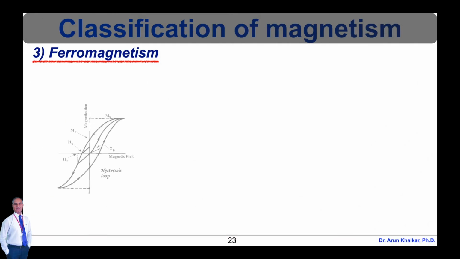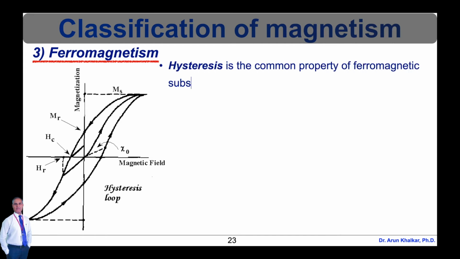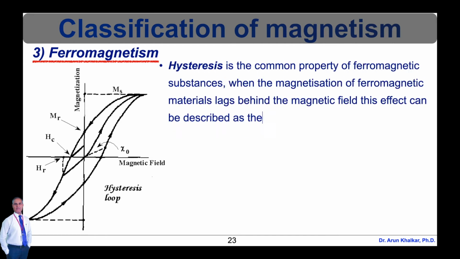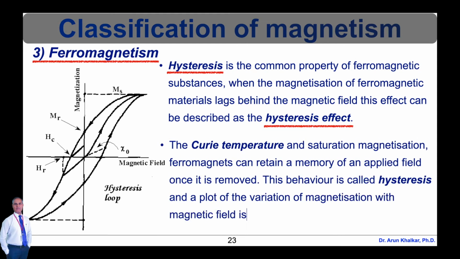One important property of ferromagnetic materials is hysteresis. Hysteresis occurs in a system that involves a magnetic field. Hysteresis is the common property of ferromagnetic substances, generally when the magnetization of ferromagnetic materials lags behind the magnetic field. This effect can be described as the hysteresis effect. The meaning of hysteresis is lagging. Hysteresis is characterized as a lag of magnetization intensity, capital B, behind the magnetic field intensity, capital H.